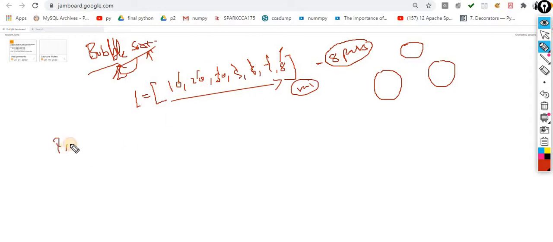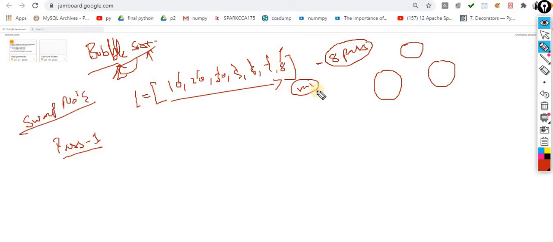This one is pass number 1. In pass number 1, what exactly are you supposed to do? The biggest element will become placed at the exact position where it fits. In the first pass, the biggest element will be fitted at the end of this list, so it will come over here. The technique is swapping of two numbers. That is the technique used to perform bubble sort.